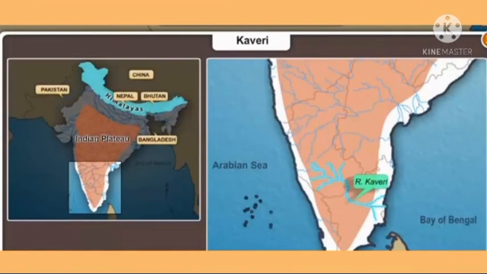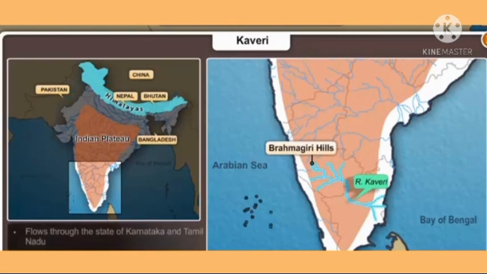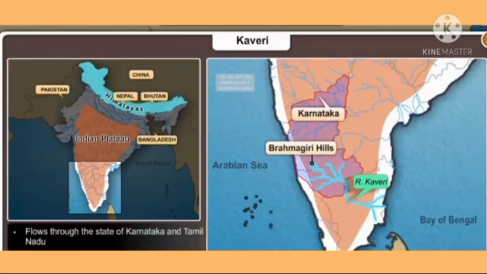The river Kaveri originates at Brahmagiri Hills and enters the Bay of Bengal. The mythological river Kaveri flows through the states of Karnataka and Tamil Nadu. The famous Shivana Samudra waterfall is located on this river.